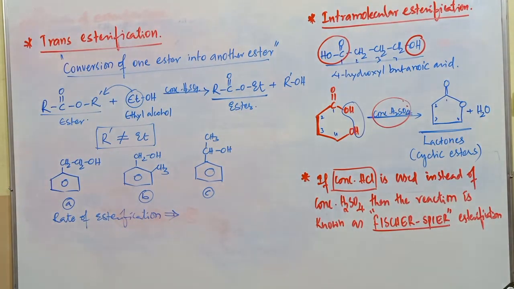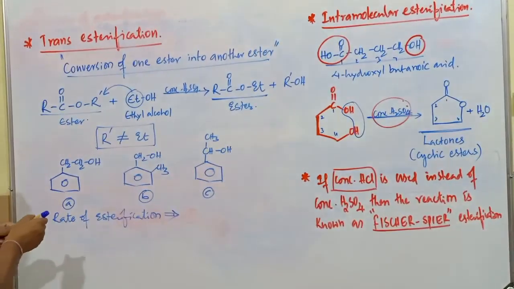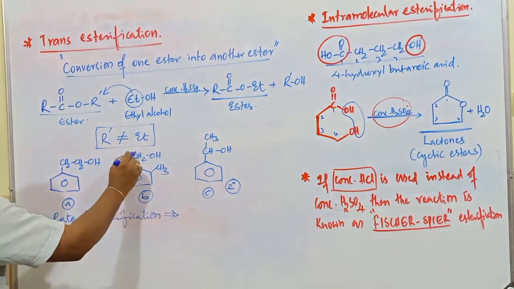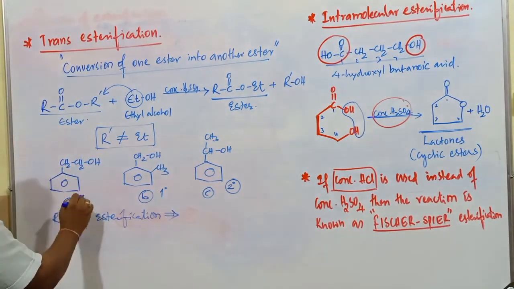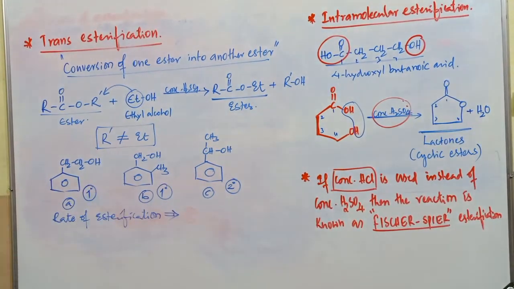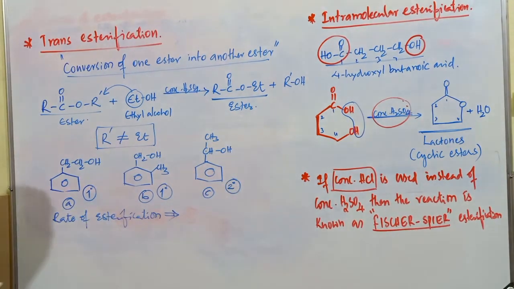All are alcohols. What is the type of this alcohol and this particular alcohol? It is a secondary alcohol, students. This is a secondary carbon atom. This is a primary alcohol, and this is also a primary alcohol. Crowding is going to be maximum in this one, so C is going to be least reactive.